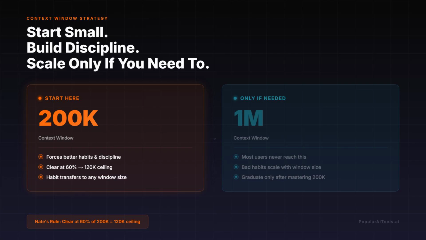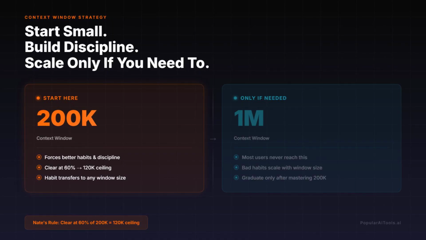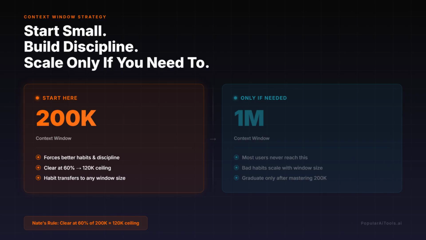Honestly, start with the 200K context window. Learn the discipline first. Nate's 120K ceiling came from always clearing at 60% of 200K. He just kept that number when he moved up. Most people never actually need a million tokens.